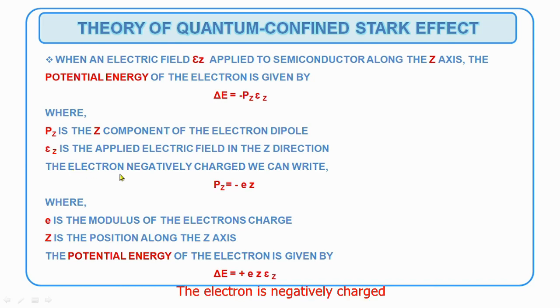The electron is negatively charged, so we can write Pz equal to minus e z, where e is the modulus of the electron's charge, multiplied by the position z along the z direction. Substitute this Pz into this equation. So we can write del E equal to e Ez. The minus and minus get cancelled. From this we can say there is a change in potential energy because of the applied electric field. This is the theory of the quantum confined Stark effect.